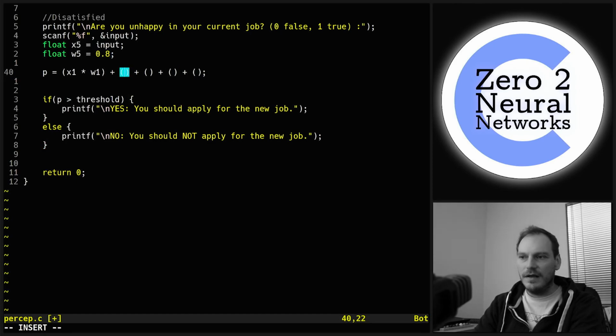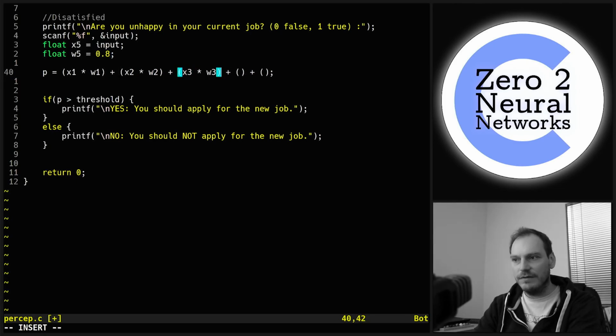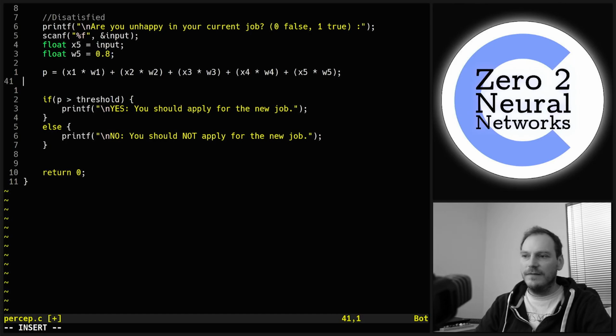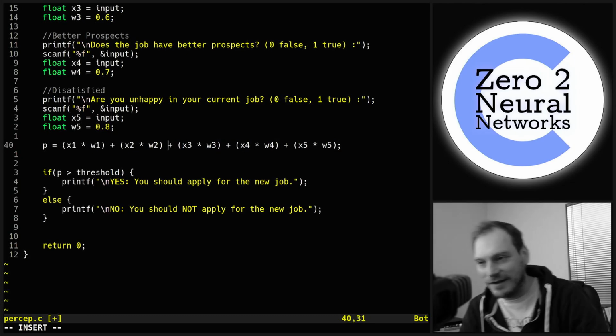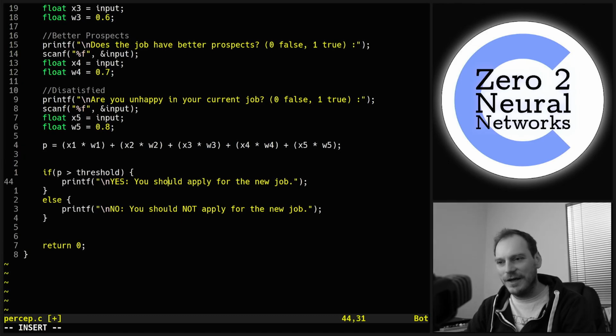And we want x2 times w2, x3 times w3, x4 times w4, and finally x5 times w5. And this is the algorithm which powers this artificial intelligence. This is AI, this new job AI that we have made.